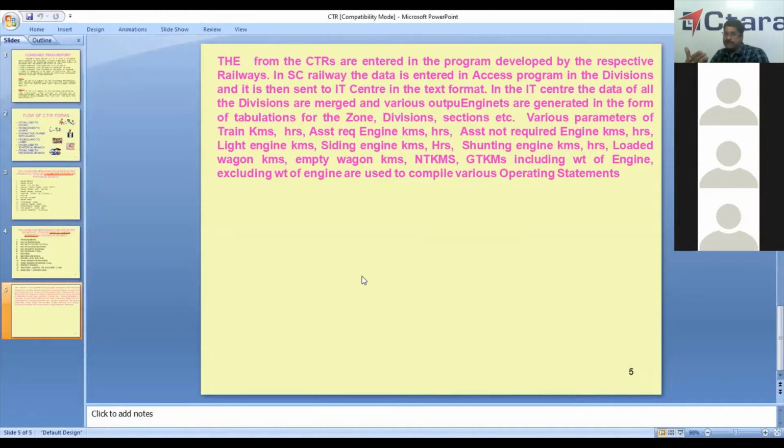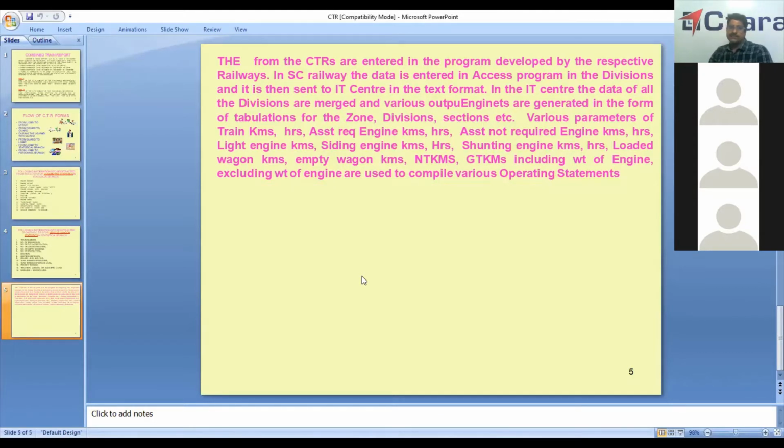Generally, our traffic is one directional. So when load is being pulled in that direction, we use the services of one or two extra engines, and after unloading, the train comes back. Generally, when it is empty, we don't require the services of the other two engines. So we call that assistant not required engine hours. Then light engine hours, engine running on its own, without any attachment of wagons or vehicles. We call that light engine kilometers. When 2 or 3 engines are attached, we call it triple light engine hours. We take the light distance of all the 3 engines.